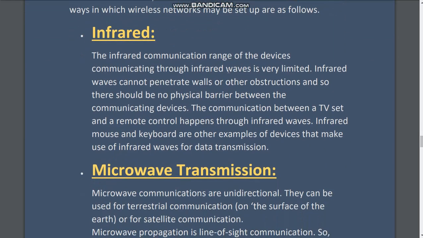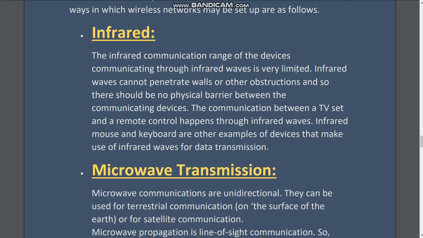First is infrared. The communication range of devices communicating through infrared waves is very limited. For example, the remote control of your TV. Its range is very limited. So it is a direct communication between the TV set and the remote.